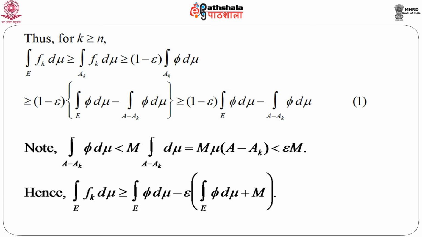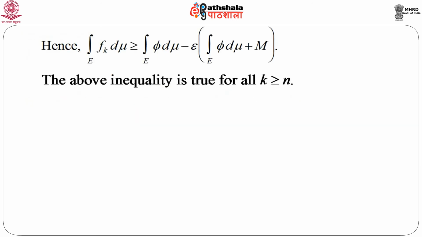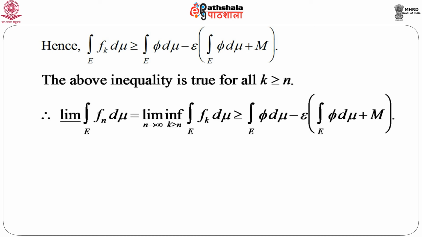Now, epsilon is arbitrary. So, the above inequality is true for all k greater than or equal to n. Therefore, if we take the limit of the integral over E of f_n dμ, which is equal to the limit infimum over k greater than or equal to n of the integral over E of f_k dμ, and from this first line we can immediately write this is greater than or equal to the integral over E of φ dμ minus epsilon times the integral over E of φ dμ plus m.